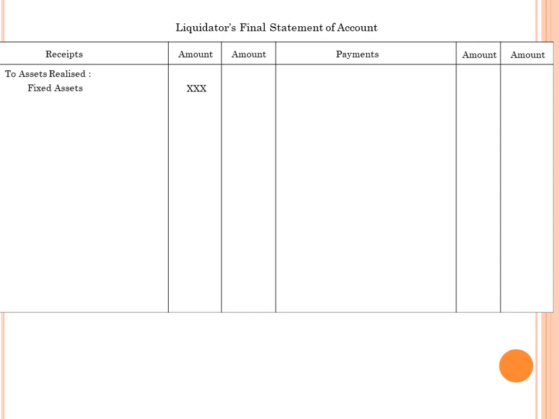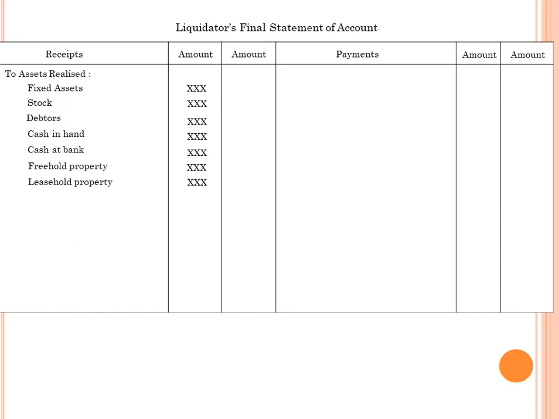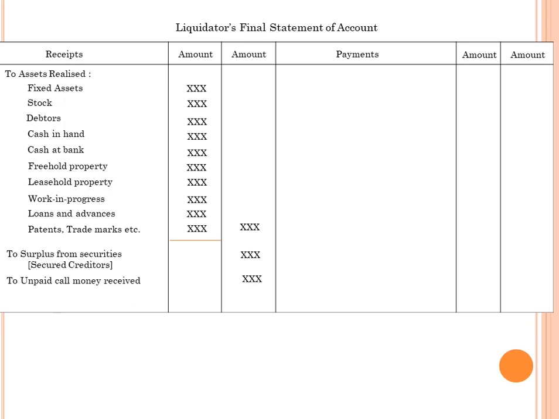Here, all the fixed assets, followed by stock, debtors, cash in hand, cash at bank, freehold property, leasehold property, work in progress, loans and advances, patents, trademarks, etc. So find the total value of assets realized, followed by surplus from securities, that is, out of secured creditors, and unpaid call money received.